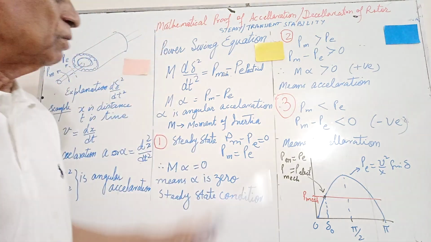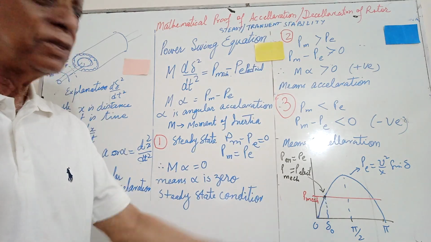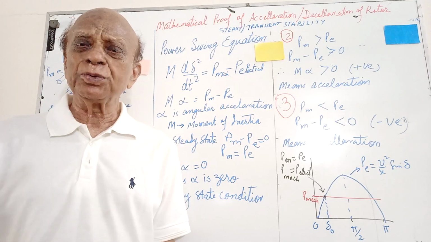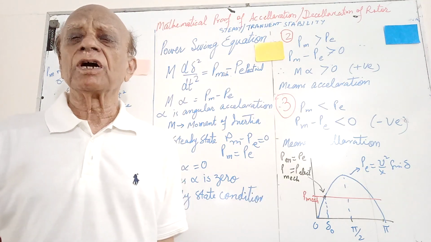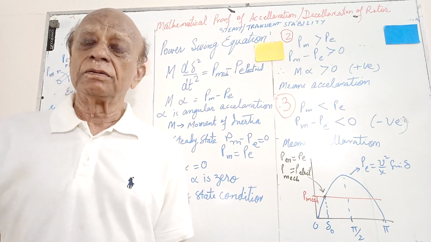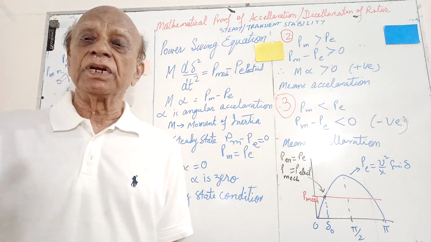Now see equation 2. Suppose mechanical power is greater than Pe. What happens? The line is dropped, tripped. So electrical power is reduced, but immediately the governor will not control the speed of the rotor, and it will accelerate.